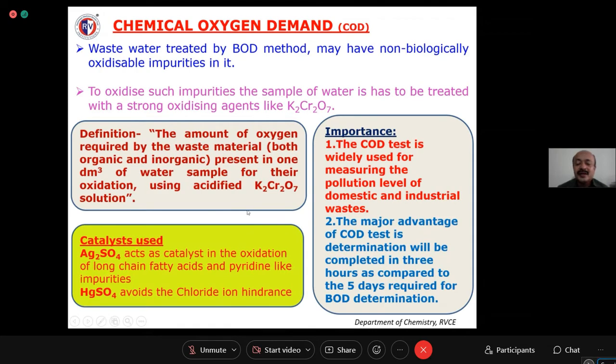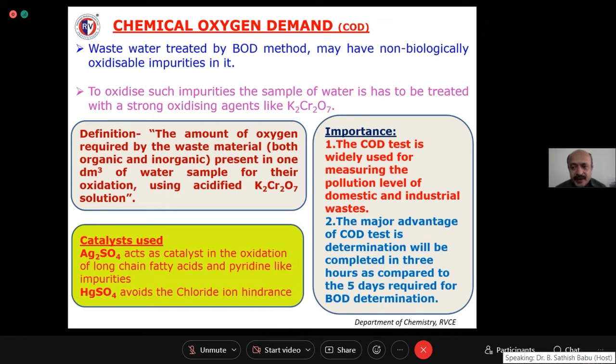And why is this COD estimation fast? Because we are going to use some catalysts here. Silver sulfate and mercuric sulfate we are using as catalysts. The role of silver sulfate is that it catalyzes the oxidation of long chain fatty acids and pyridine-like impurities. What is the role of a catalyst usually? What purpose are you using catalysts for? To speed up the reaction. Which reaction do you have to speed up? The oxidation reaction.